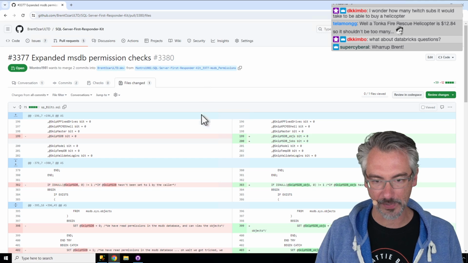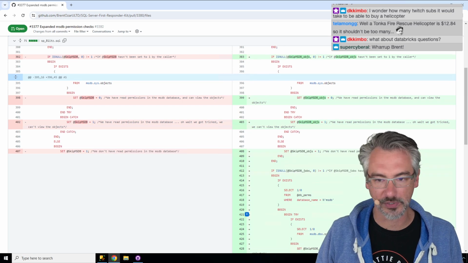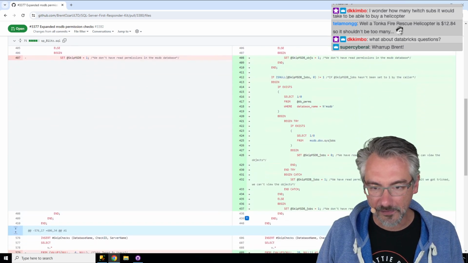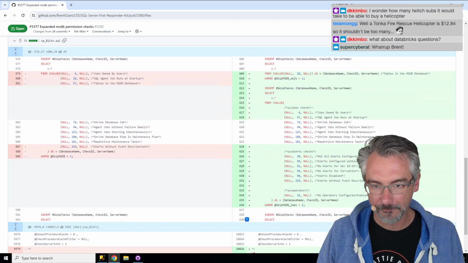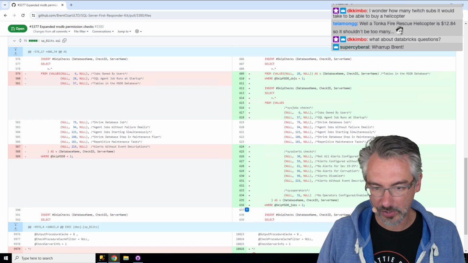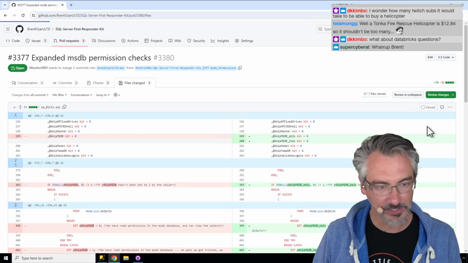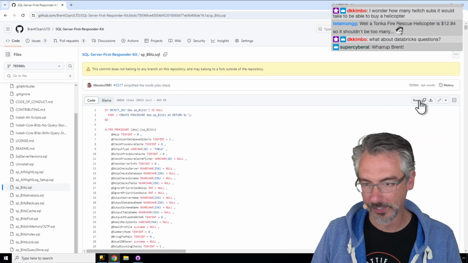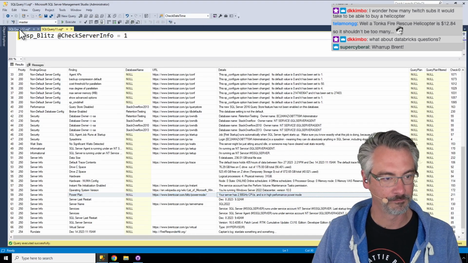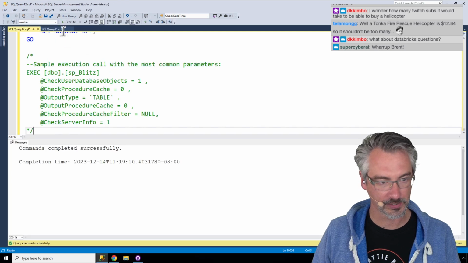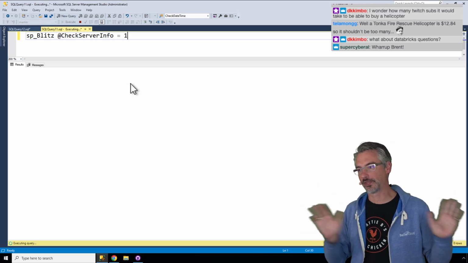I'm not going to set up a user that doesn't have permission in MSDB. All I'm going to do is go scan down through and see if this stuff looks like it makes sense, and it does. That's all fine. That all looks fine. So let's go get the raw version of this and then see if it at least runs and compiles, or compiles and runs. I suppose I should say it in the right order. And then put that in, paste, execute. And as long as it compiles and runs, I'm kind of fine with it.